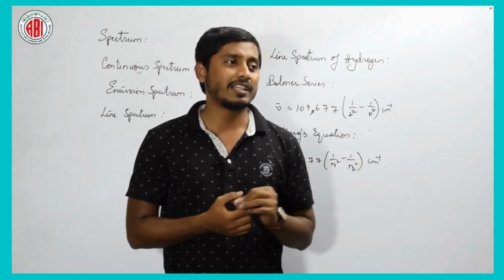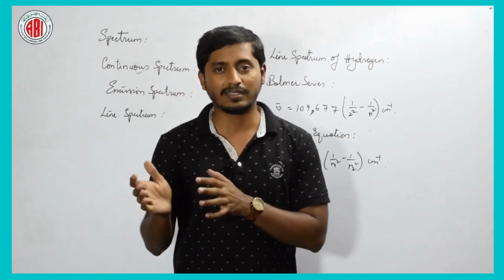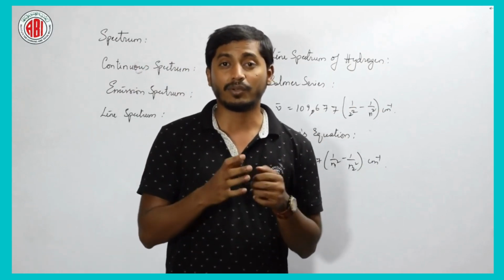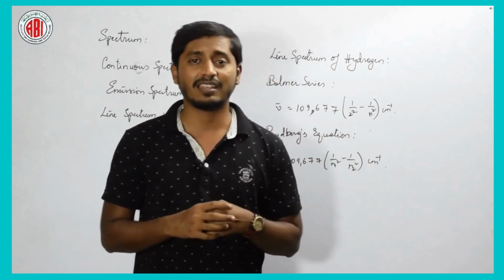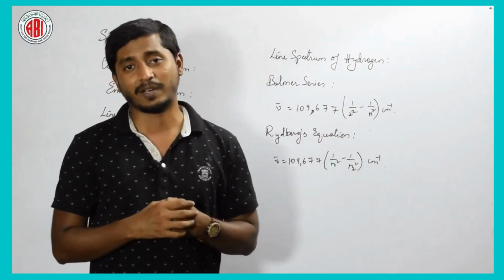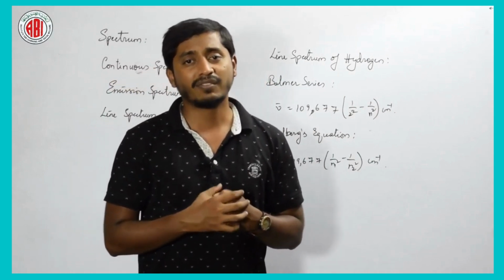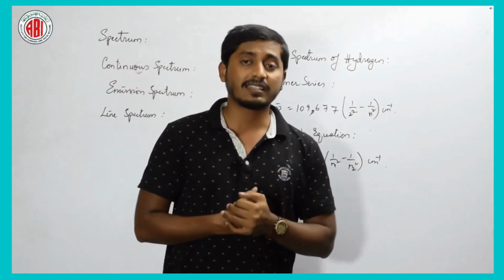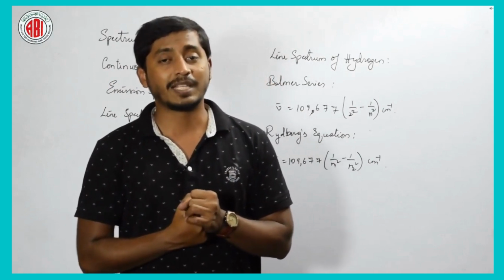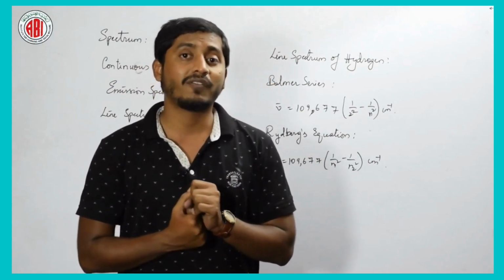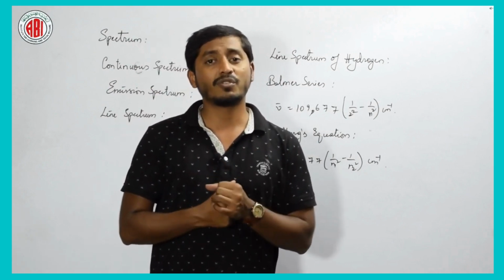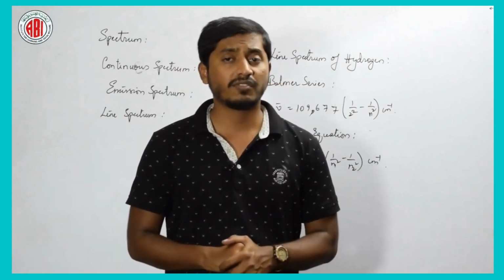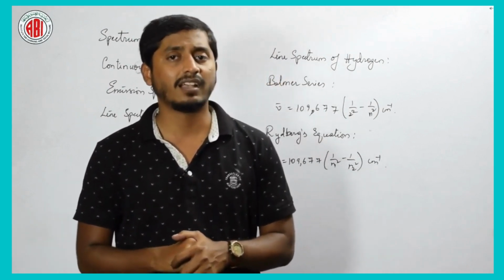What is the main interest in the line spectrum? A line spectrum consists of one or two frequencies, which is very important and easy to analyze. That is why there are many theories behind the line spectrum. That is why most of the scientists started to experiment on the line spectrum of hydrogen. Why only hydrogen? Because hydrogen is one of the lightest atoms, isn't it?